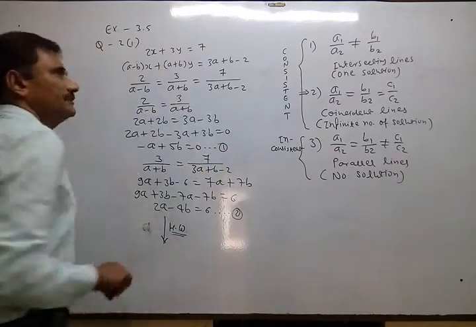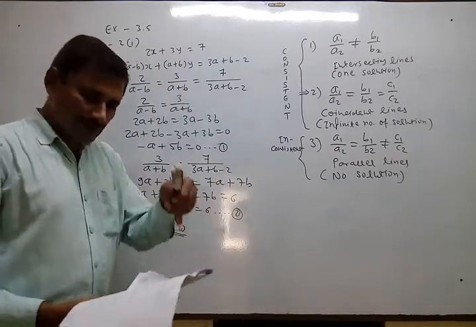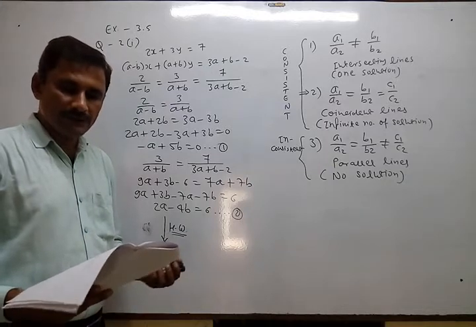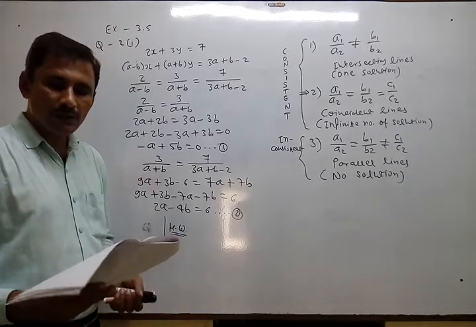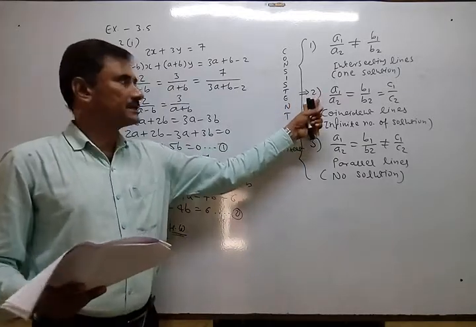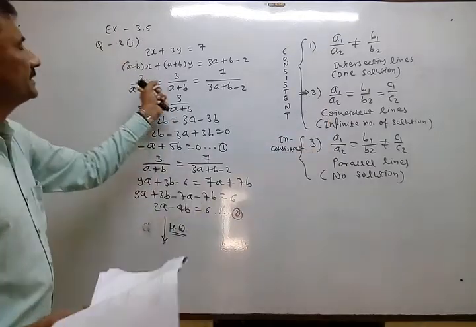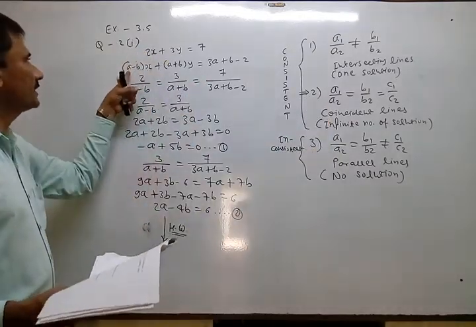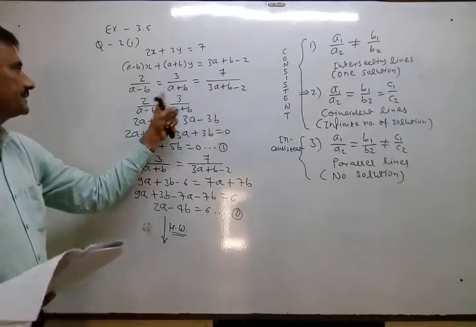These two equations are given. What is the condition? The condition I have not written here. Just read your textbook. They have given: find the values of a and b for which the linear pair of equations has an infinite number of solutions. So this is the condition of infinite numbers of solutions. So I just compare accordingly: A1 upon A2, B1 upon B2, C1 upon C2. I compare first and second.